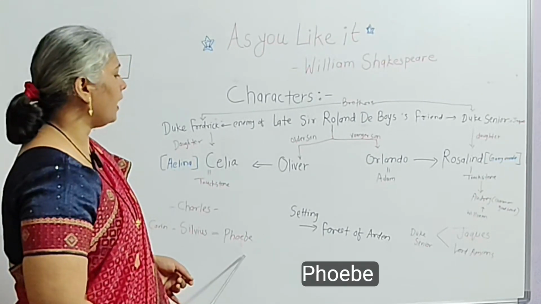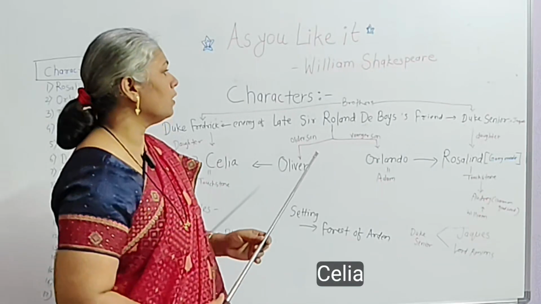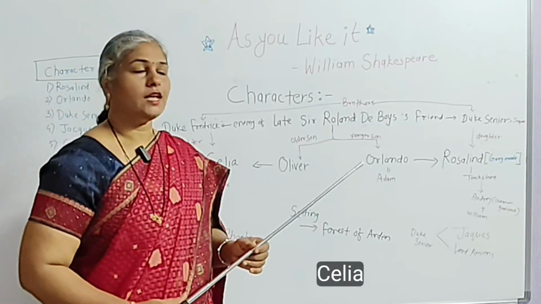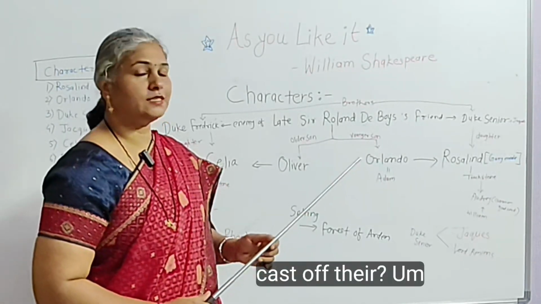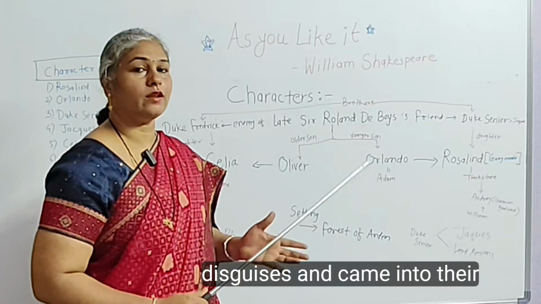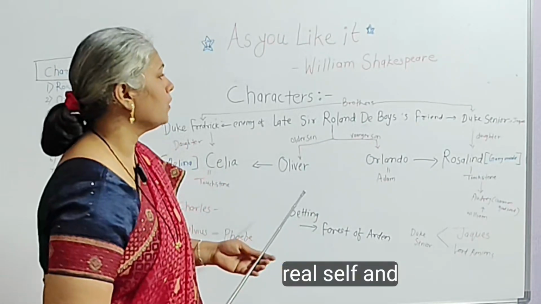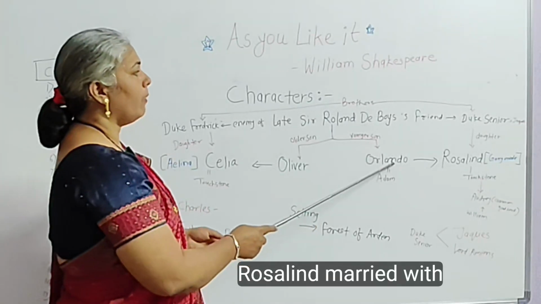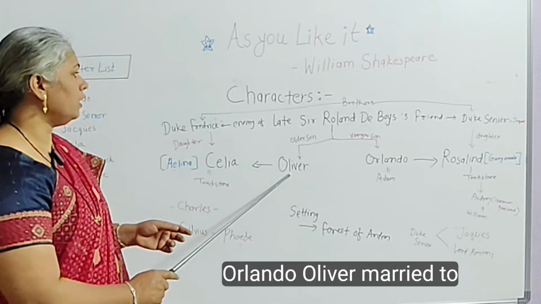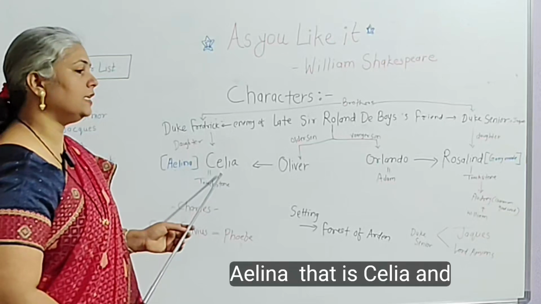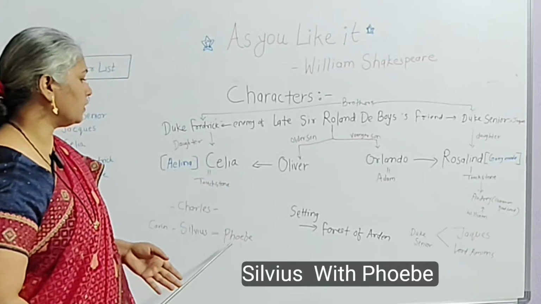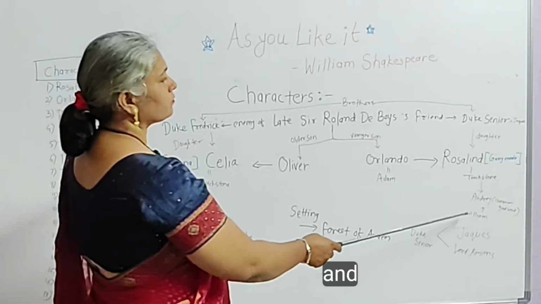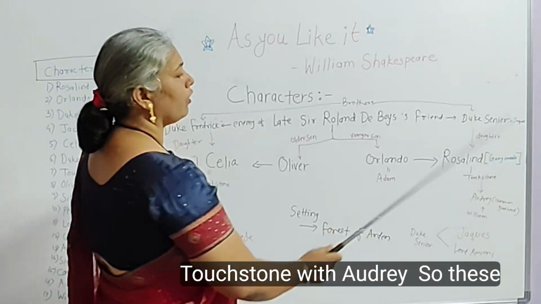Rosalind and Celia cast off their disguises and came into their real selves, and then Rosalind married Orlando, Oliver married Aliena, that is Celia, and Sylvius with Phoebe, and Touchstone with Audrey.